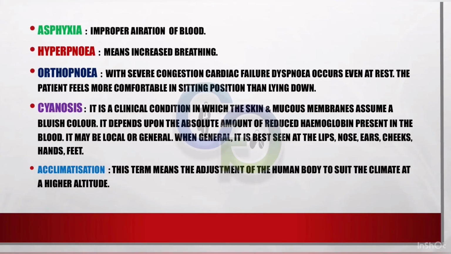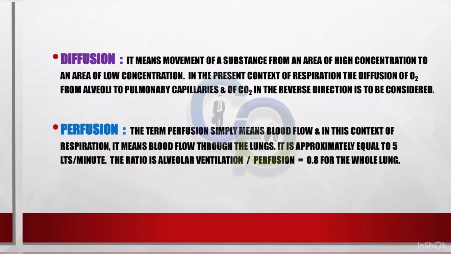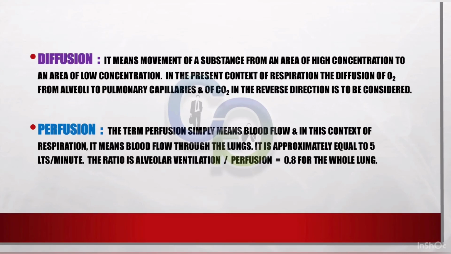Cyanosis. It is a clinical condition in which the skin and mucous membrane assume a bluish color. It depends upon the absolute amount of reduced hemoglobin present in the blood. It may be local or general. When general, it is best seen at the lips, nose, ears, cheeks, hands, feet. Acclimatization. This term means the adjustment of the body with high altitude.